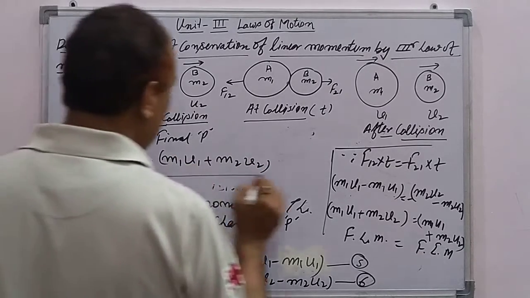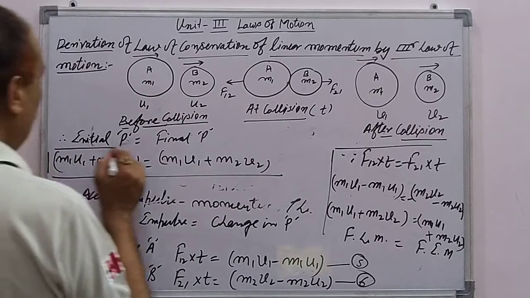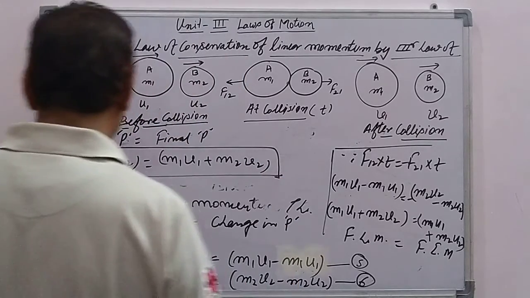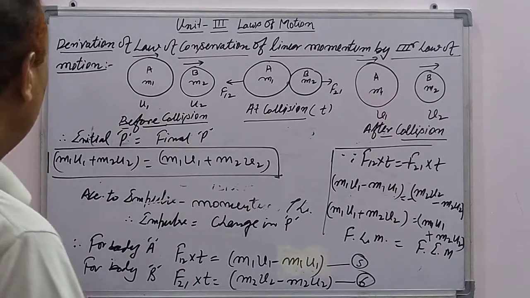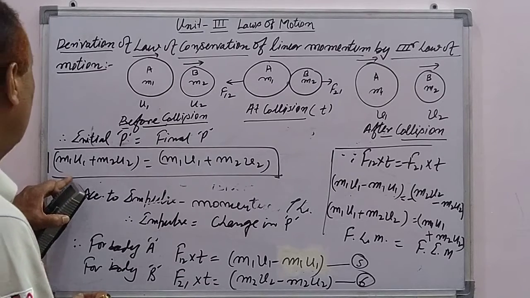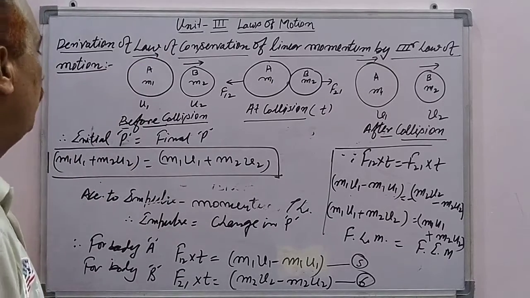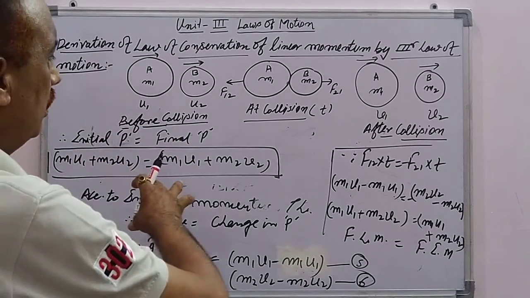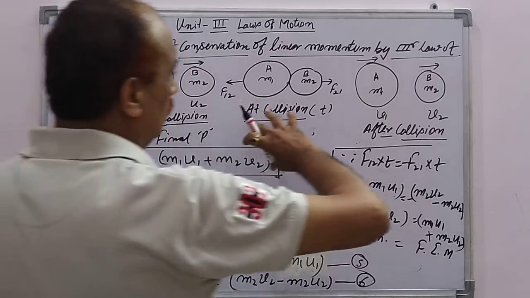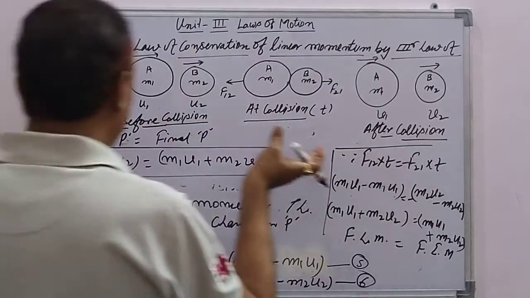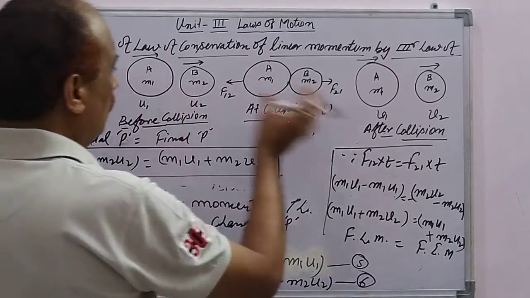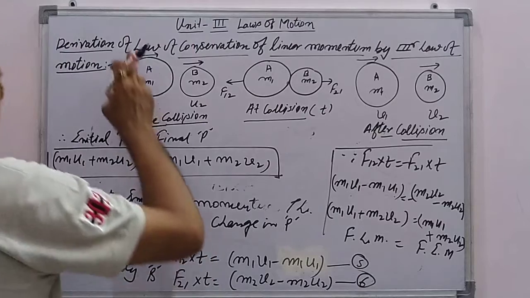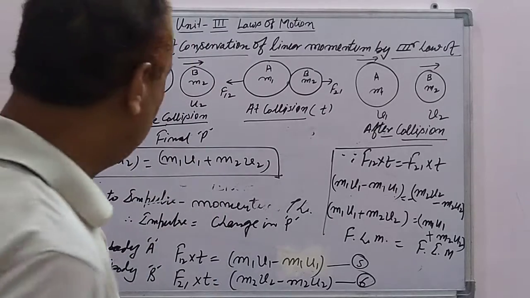This is the statement of the law of conservation of linear momentum. Momentum is always conserved: before collision, the linear momentum equals the linear momentum after collision. So the momentum of the system is always constant.